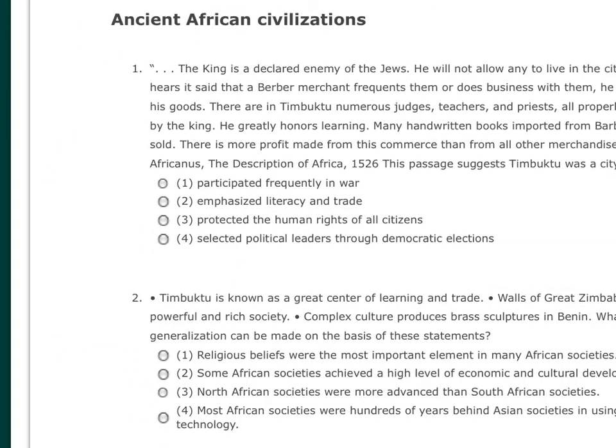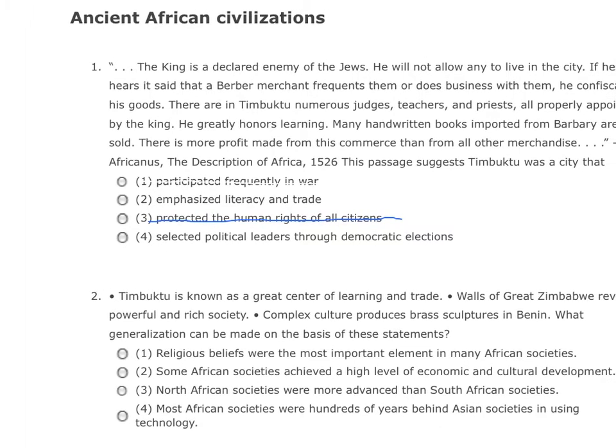Which ones don't fit the main idea? Well, he participated frequently in war. That is not a main idea that was in our chart, something that's linked to Timbuktu. Not at all. So we can eliminate that. Number 2, emphasize literacy and trade. That sounds right. Let's hold on to that. Is human rights an idea that's linked to great African civilizations? Not in our chart, and that's not what the main idea is all about. We're not saying that didn't occur, but that's not the central theme that is being asked about when it comes to ancient African civilizations.